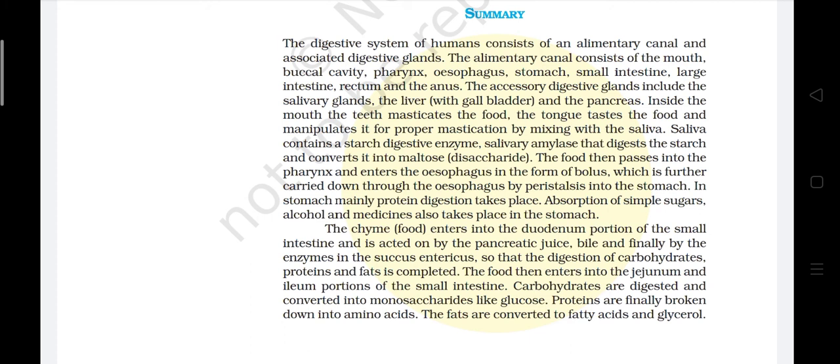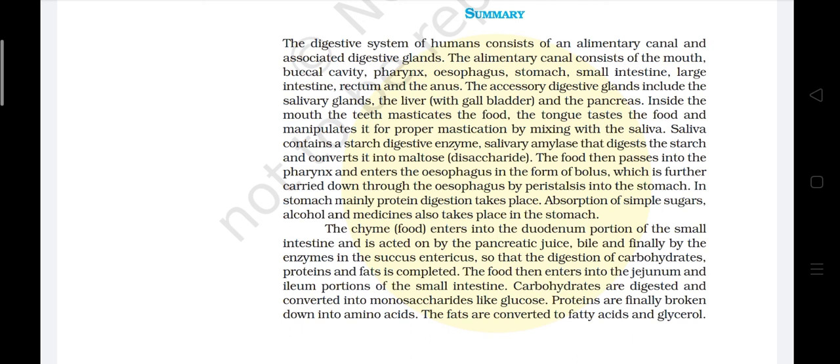Summary. The digestive system of humans consists of an alimentary canal and associated digestive glands. The alimentary canal consists of the mouth, buccal cavity, pharynx, esophagus, stomach, small intestine, large intestine, rectum and anus. The accessory digestive glands include the salivary glands, the liver with gallbladder and the pancreas. Inside the mouth, the teeth masticate the food, the tongue tastes the food and manipulates it for proper mastication by mixing the saliva. Saliva contains a starch digestive enzyme, salivary amylase, that digests the starch and converts it into maltose disaccharide.